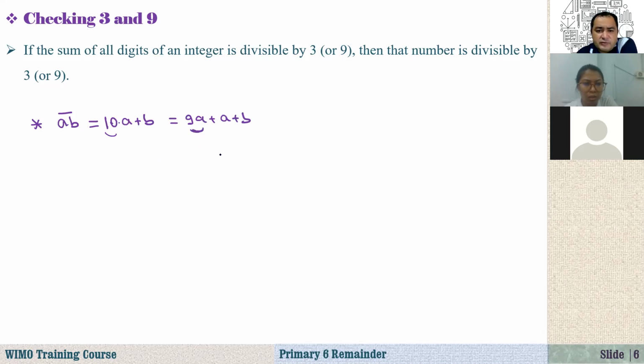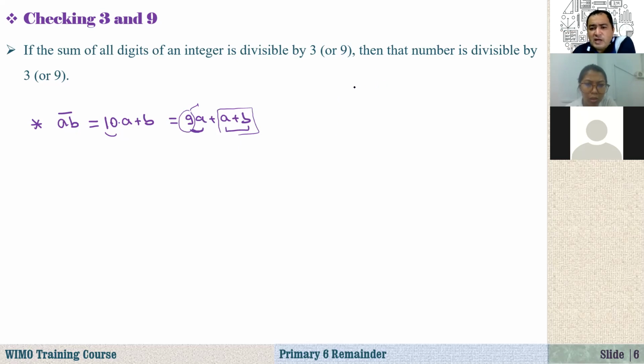This 9A is 3 times 3A, so it is divisible by 3. The question is whether the remaining part, A plus B, is divisible by 3 or not. If it is, then we say the number is divisible by 3. Otherwise, it's not. A and B are just the digits of this two-digit number. If the sum of the digits is divisible by 3, the number is divisible by 3. How about 9? The same thing: if the sum of digits is divisible by 9, then that number is divisible by 9.